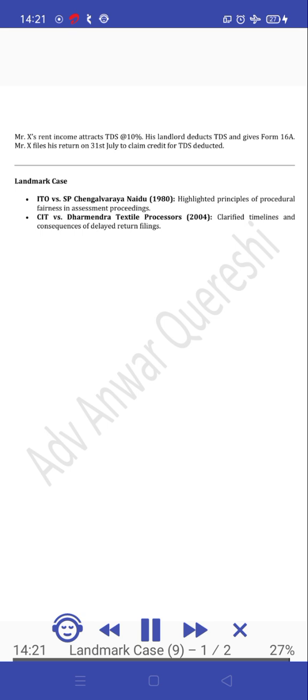Landmark case: ITO vs. SP Chengalvaraya Naidu, 1980. Highlighted principles of procedural fairness in assessment proceedings. CIT vs. Dharmendra Textile Processors, 2004. Clarified timelines and consequences of delayed return filings.